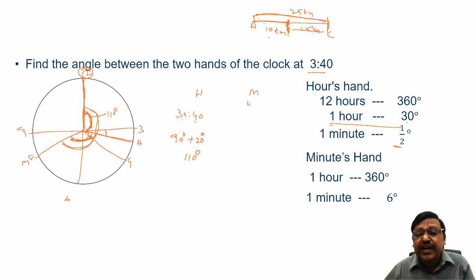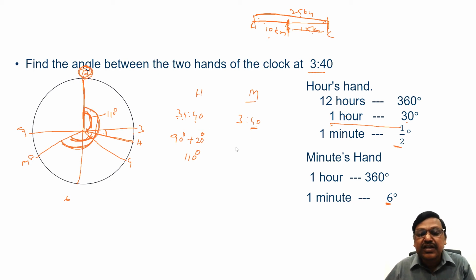What about the minute hand? At exactly 3 o'clock, it will be on line 12. At exactly 2 or 3 or 4, whenever at the stroke of an hour, the minute hand will be on line 12. In the next 40 minutes, every minute it moves 6 degrees. In the next 40 minutes, it has moved from here to here.